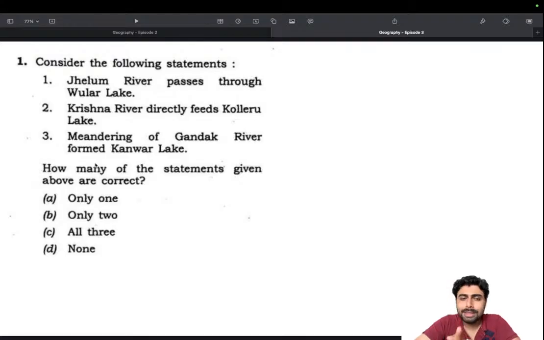It's fine to be stuck at 50-50, but take your chance. It's okay, especially if you're low on attempts, like if you're targeting 90 and you're less than that, just attempt it, either "only one" or "only two." We'll see, because even UPSC can make a mistake, like giving only one. It can happen.